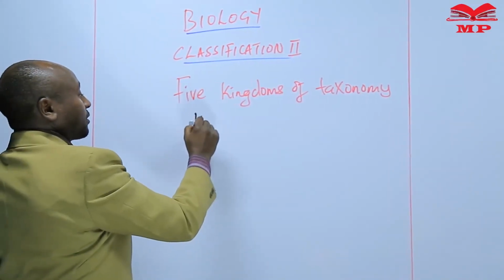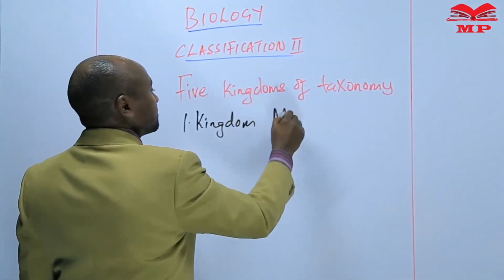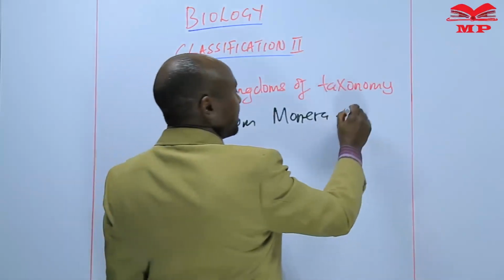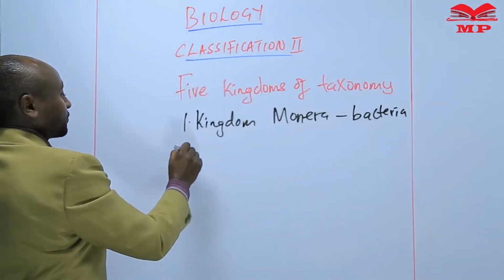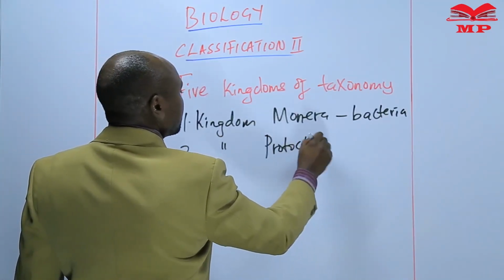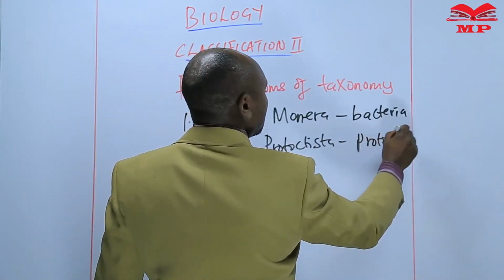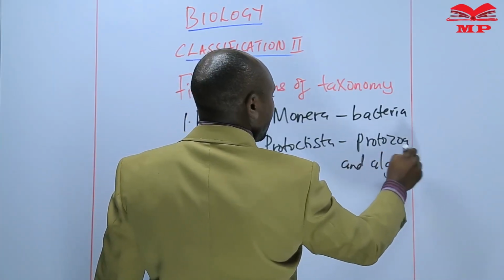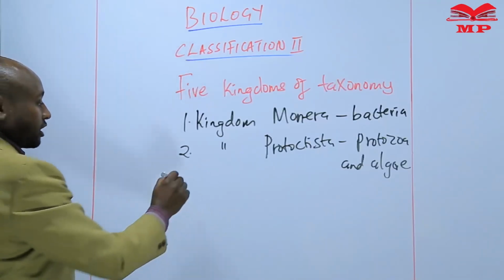Number 1, we have kingdom Monera. In kingdom Monera, here we have mainly the bacteria. Then number 2, we have kingdom Protista. Here we have protozoa and algae. We shall look at the details about each of the kingdoms.